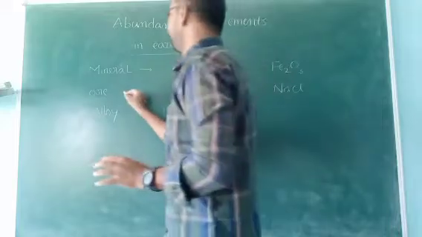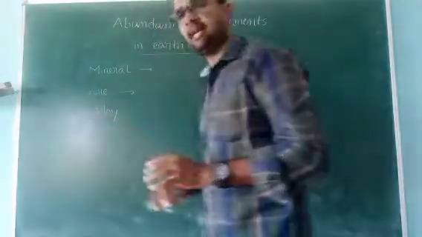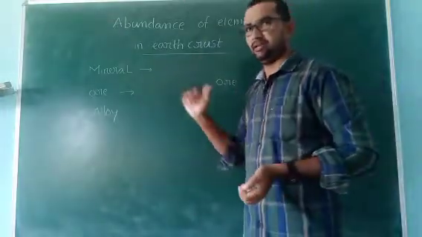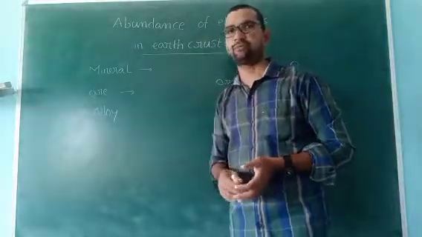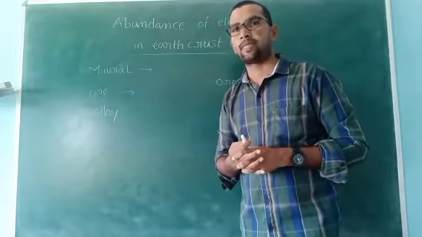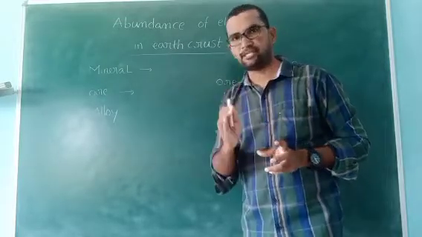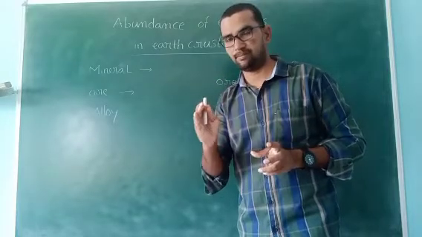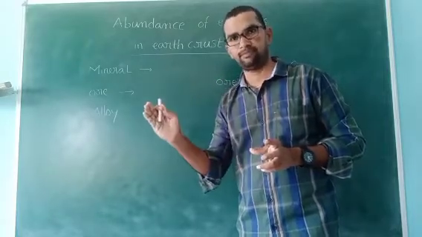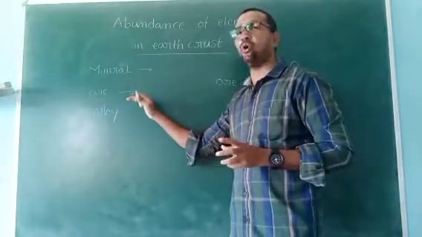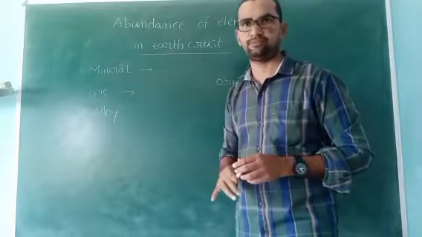Second one, ore. Write the side heading ore. Write the definition now. What is ore, sir? An element which is extracted from a mineral is called ore of an element.